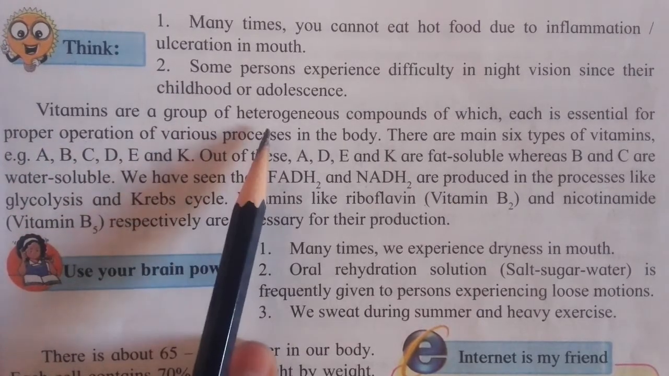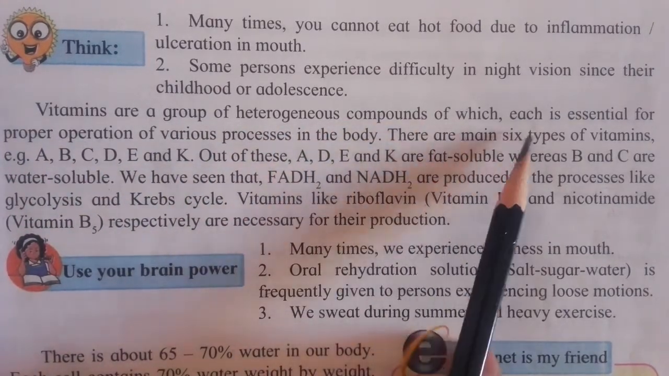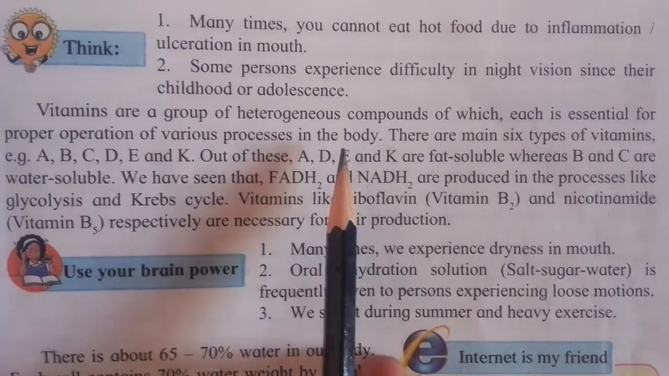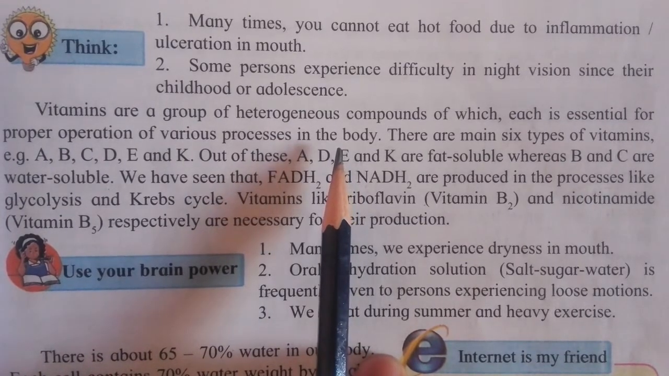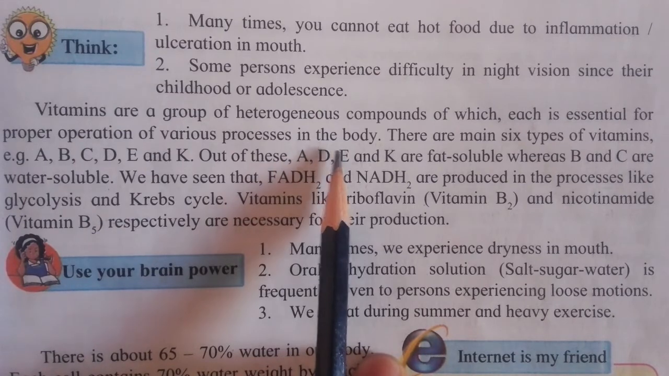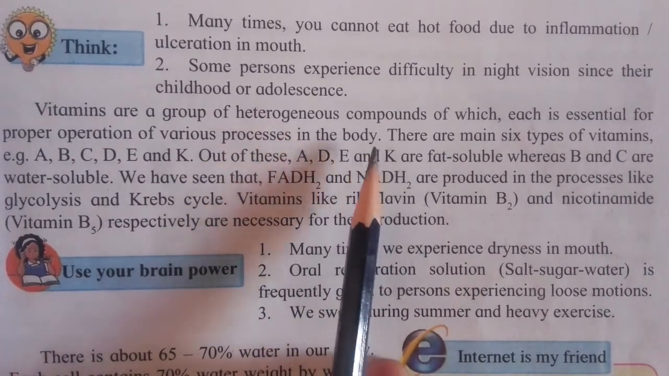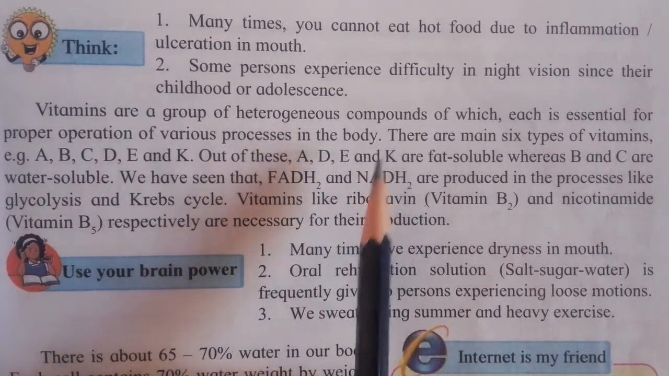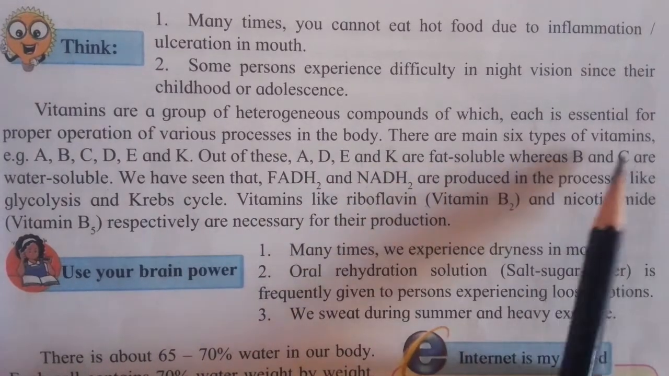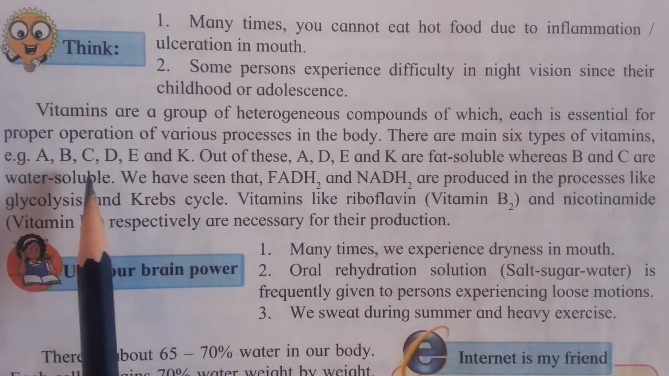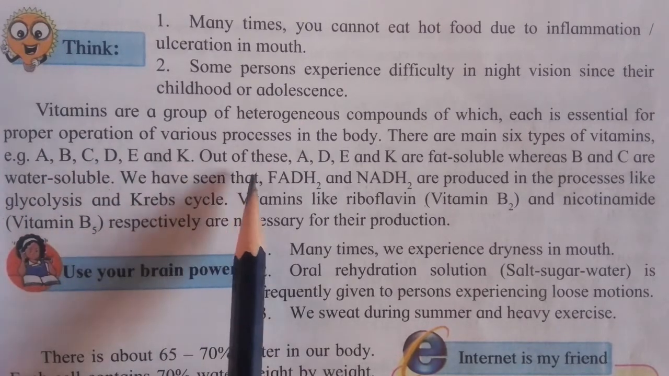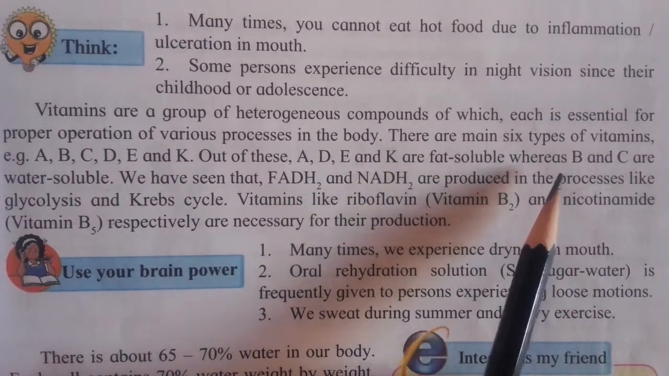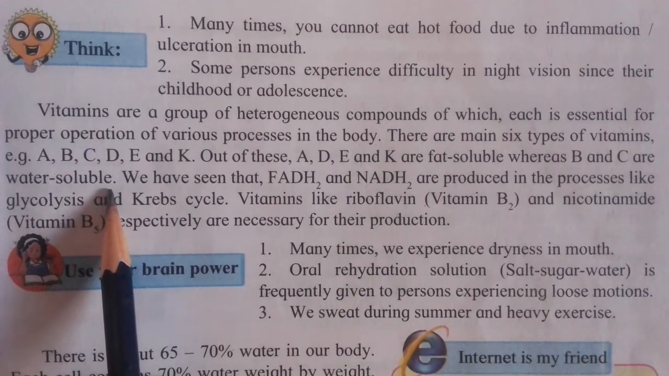Vitamins are a group of heterogeneous compounds which are essential for proper operation of various processes in the body. Students, we know vitamins are required for proper functioning and maintenance of the body. They are heterogeneous compounds. Hetero means different types of compounds. There are 6 main types of vitamins, for example A, B, C, D, E and K. Out of these, A, D, E and K are fat soluble, whereas B and C are water soluble.